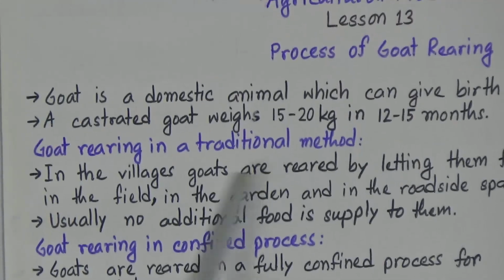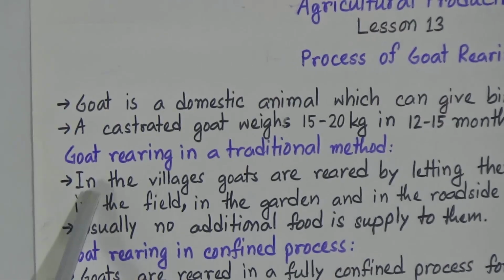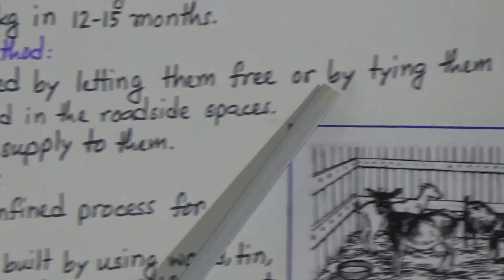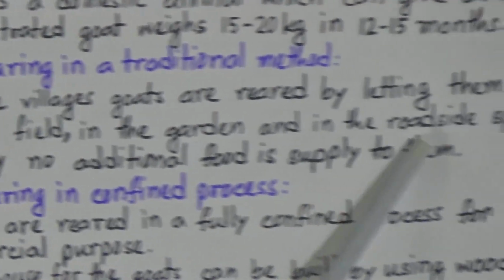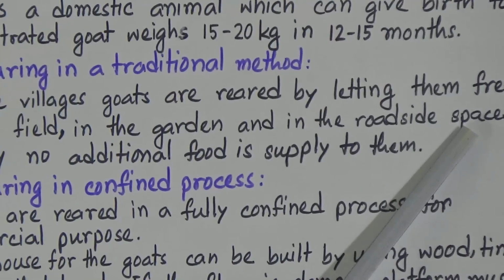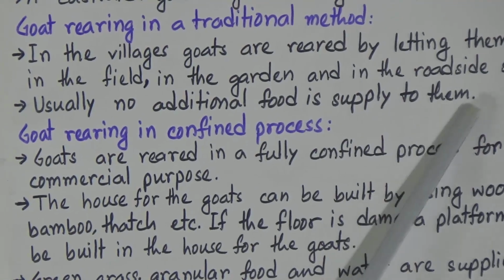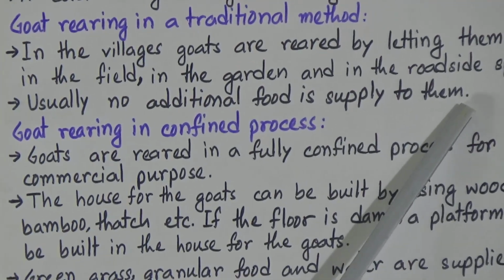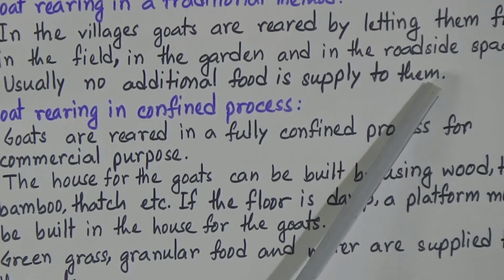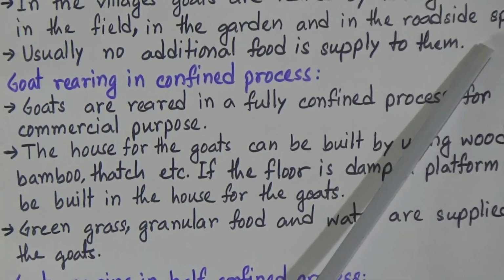And goat rearing in a traditional method. In the villages, goats are reared by letting them free or by tying them up in the field, in the garden and in the roadside spaces. That means we don't need to give much labor in this process, and usually no additional food is supplied to them. But during the rainy season, the farmers need to supply the leaves of the different trees to the goat to feed them.